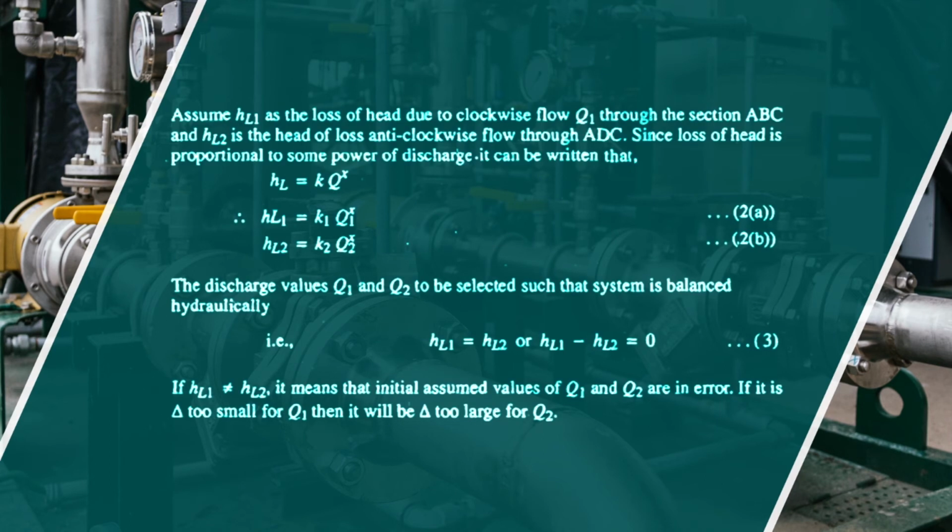Assume HL1 as the loss of head due to clockwise flow Q1 through the section ABC and HL2 as the loss of head due to anti-clockwise flow through ADC.